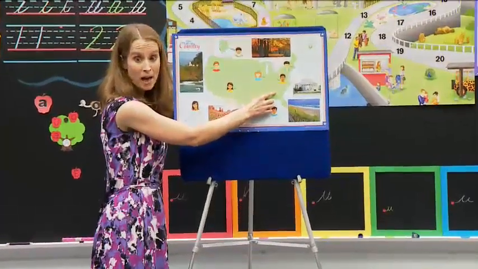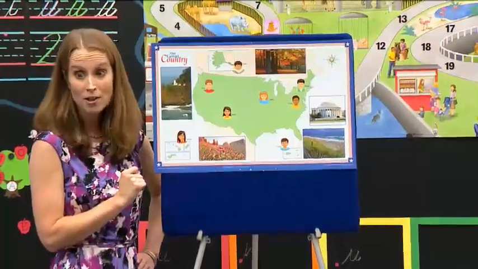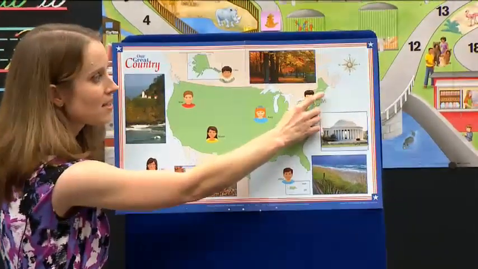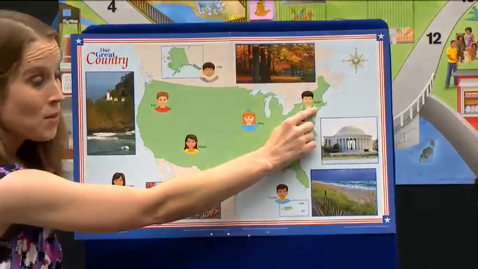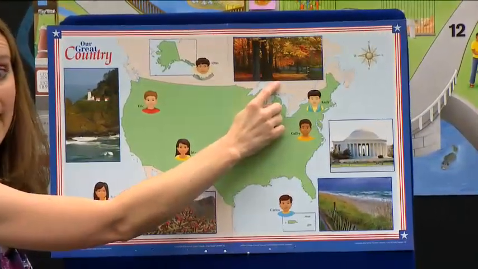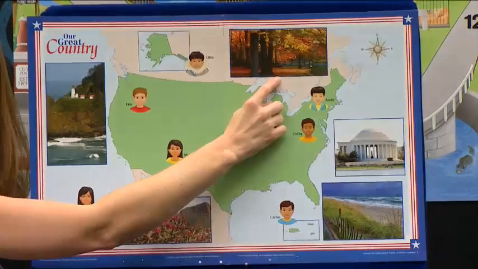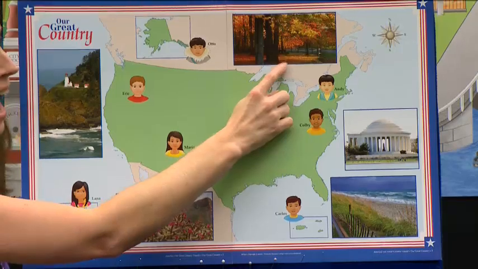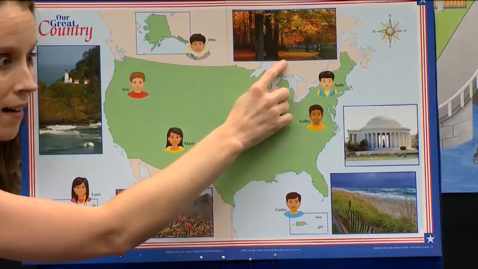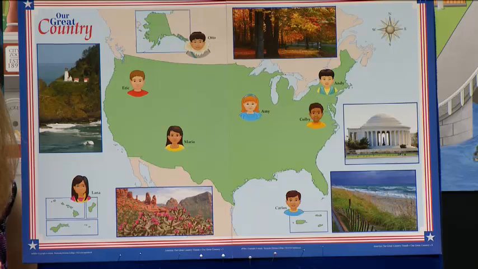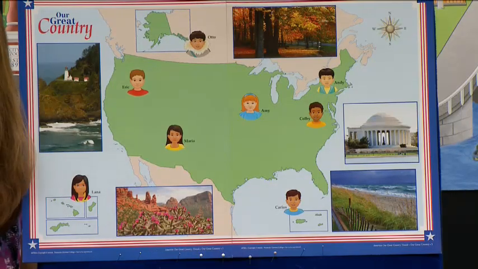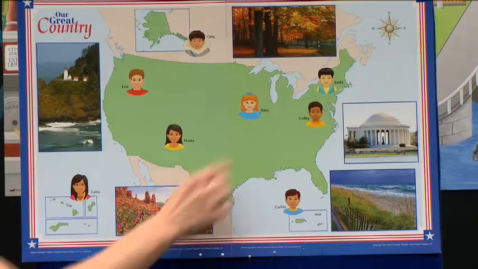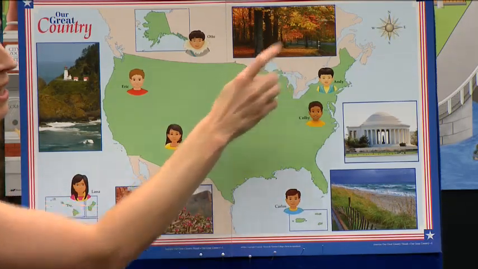Now we're looking right back up at our map. We're remembering our directions, and let's start to travel across the United States. Right up here, right in the northeast, you can see Andy. Andy lives in the northeast, and I want you to notice something about Andy's picture of where he lives. Isn't it beautiful? Maybe some of our students watching, you might live in the northeast, and I can see it is fall time there. In the northeast, it gets very cold. And there, the leaves change colors to red and to yellow. Orange is a color they change to. And Andy lives in a beautiful place in the fall time.